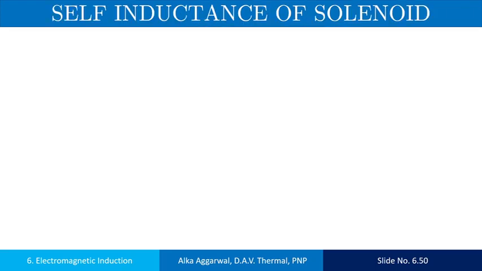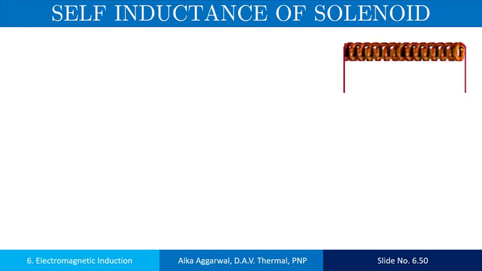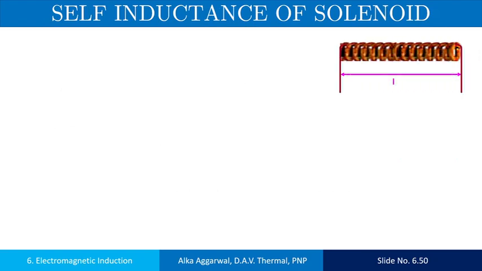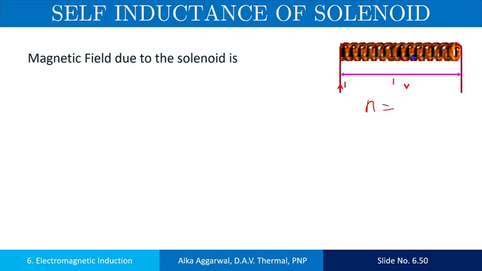Now we will derive the formula of self-inductance for a solenoid. Consider a solenoid of length L. Number of turns per unit length is small n. Total number of turns is capital N. So the number of turns per unit length and the total number of turns are related in this way.